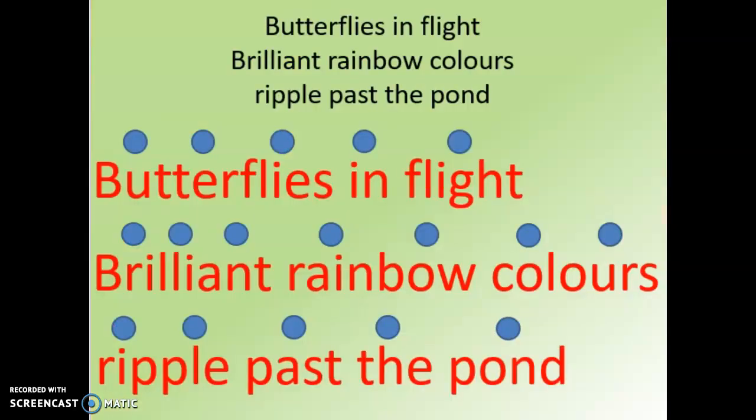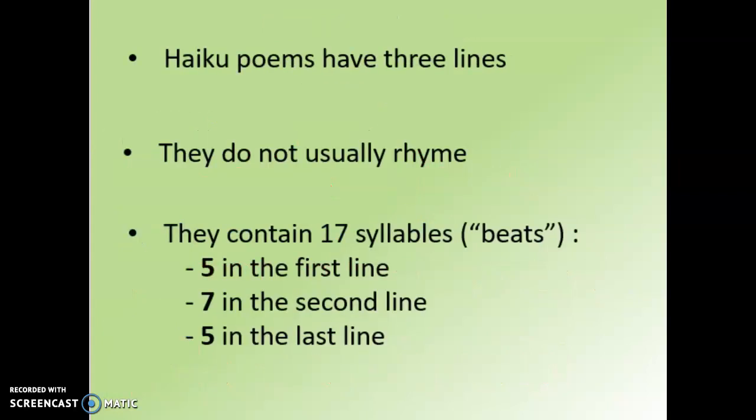So make sure that your poem follows the structure of 5 syllables, 7 syllables, and then 5. Okay? They must all have 3 lines. Okay? They do not need to rhyme. Okay? But you must make sure it follows the syllable structure.